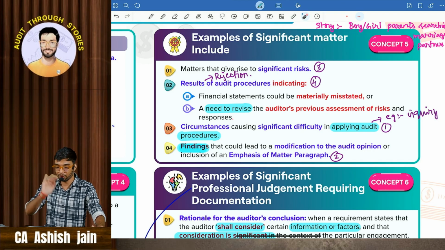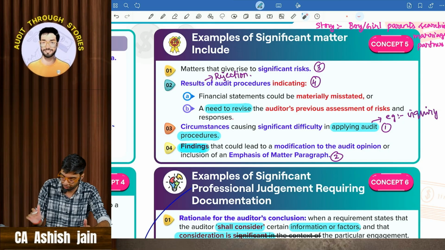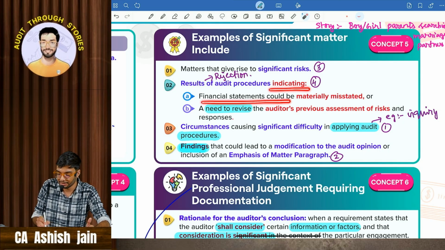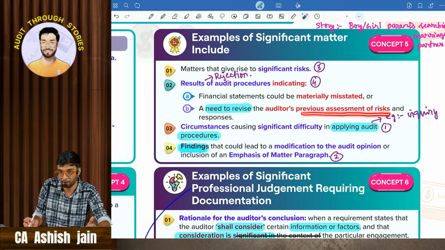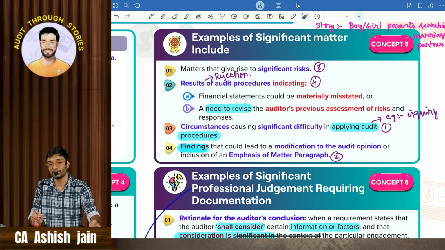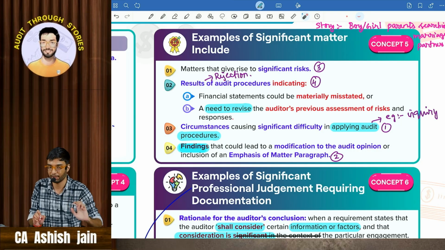Or else the result of audit procedure, whatever it can be, indicates that the financial statements could be materially misstated, or there is a need to revise the previous assessment of risk and response, then that also acts as a significant matter.